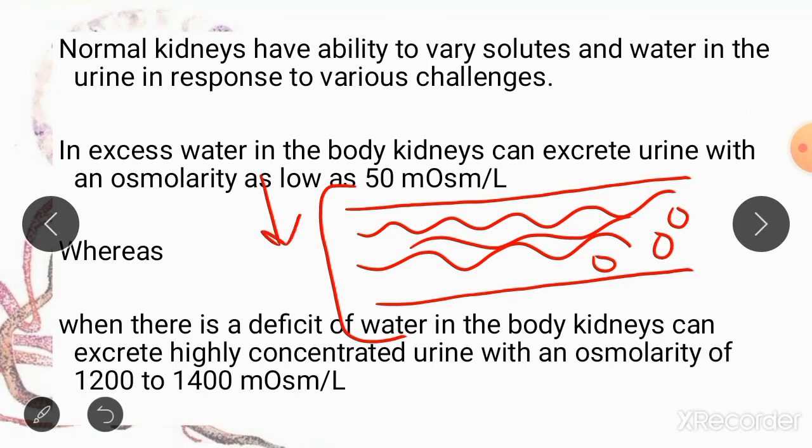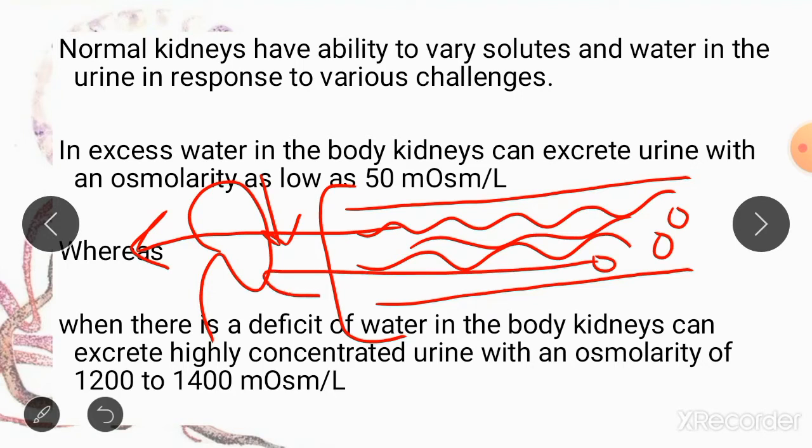So this large quantity of water has diluted his solutes to such an extent that now his extracellular fluid is hypoosmolar. So to bring back the osmolarity of the extracellular fluid towards the normal, what the kidneys need to do is remove a lot of water in the form of urine and try to conserve the solutes and maintain the solutes within the extracellular fluid so the osmolarity can rise towards normal. So a person whose water intake is very high, the solutes of his extracellular fluid get diluted. There is a large volume of extracellular fluid with diluted solutes.